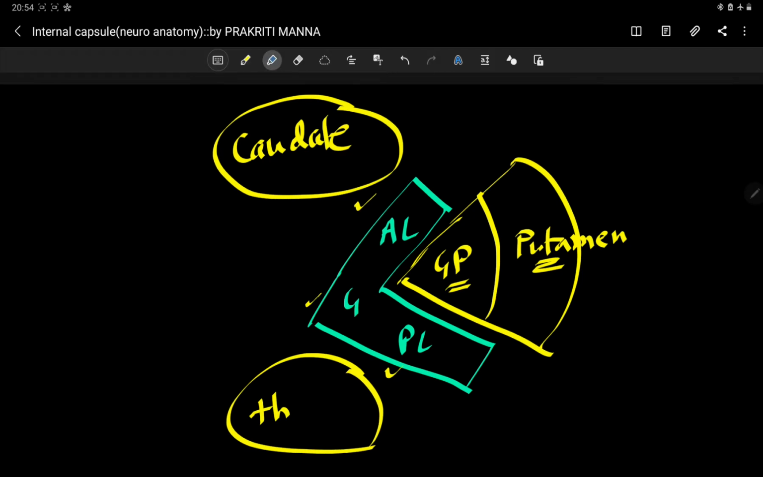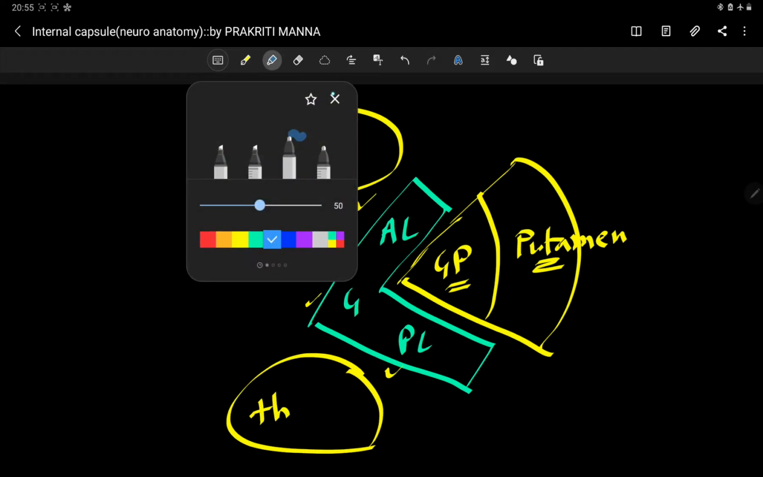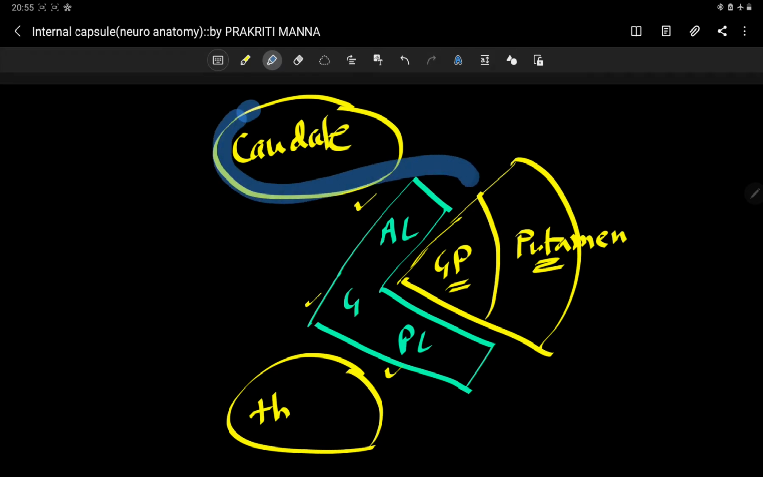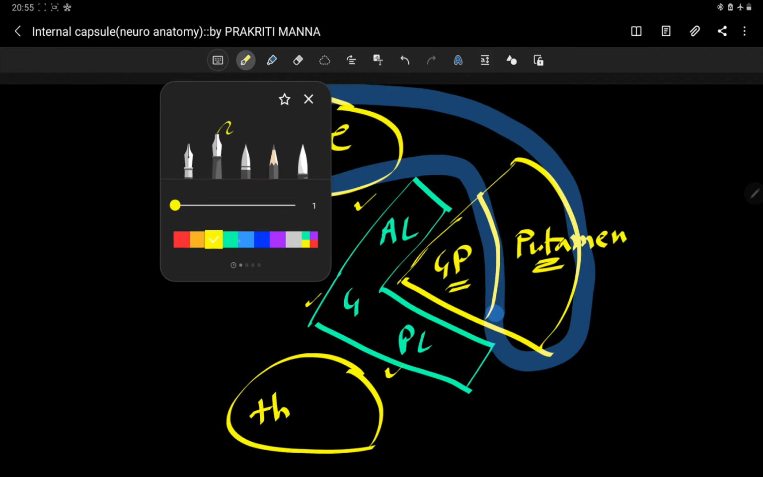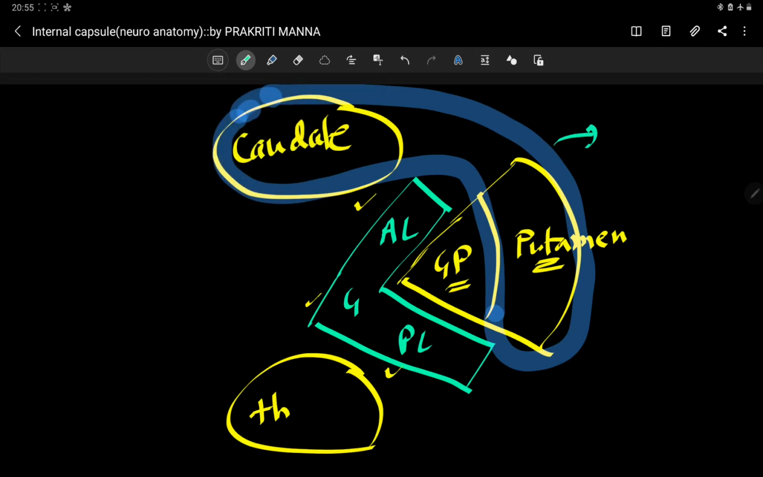Now, one thing which I want to add here, this caudate nucleus and this putamen. So, what is this? The caudate nucleus and the putamen, they are embryologically of the same origin. Embryologically, they originate from the same mother structure. So your caudate nucleus and putamen, they are embryologically the same.